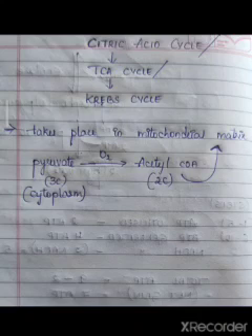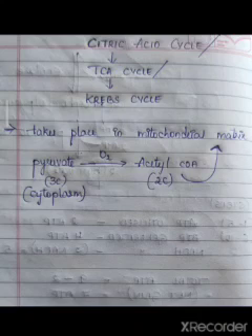The citric acid cycle is also known as the TCA cycle or Krebs cycle. It was first found by Sir Hans Krebs in 1937. So, we call this cycle the Krebs cycle. It is also called the TCA cycle.